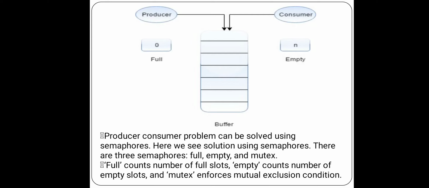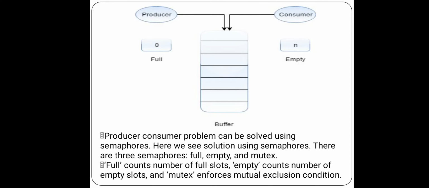What will happen? There is a chance of underflow of the queue, because there are no items in the buffer. So there is a need for synchronization between producer and consumer. That is our aim here.